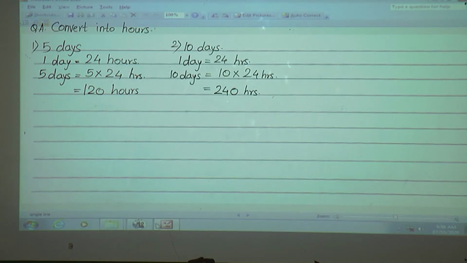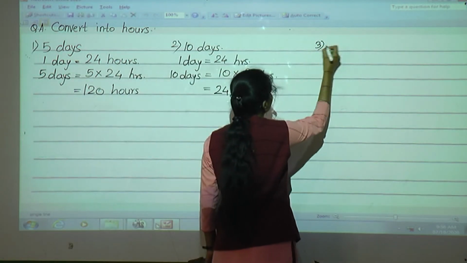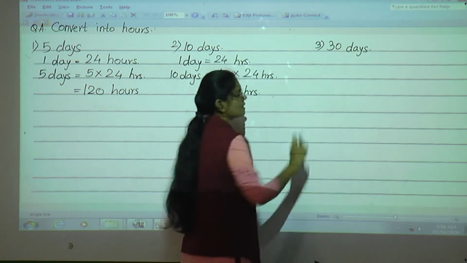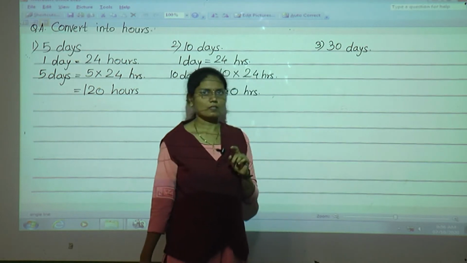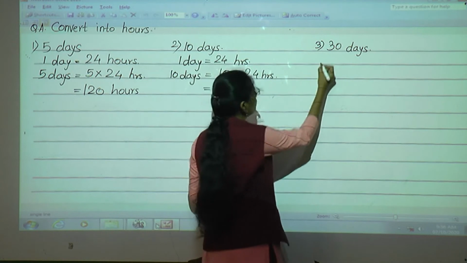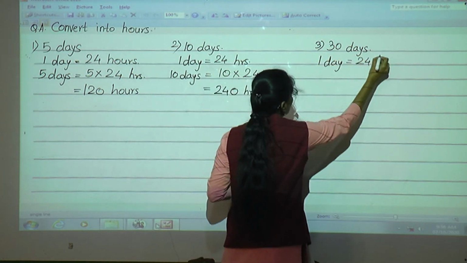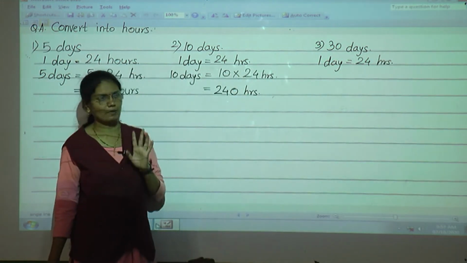Now we'll move to the third example, 30 days. See here, 30 days. Here days are there, and these days we have to convert into hours. So what is the first step? 1 day is equal to 24 hours.